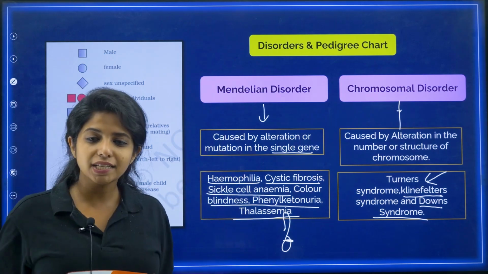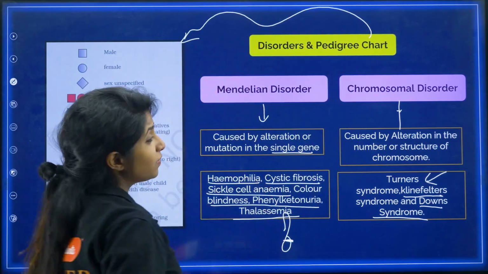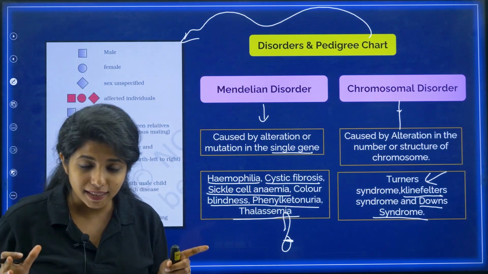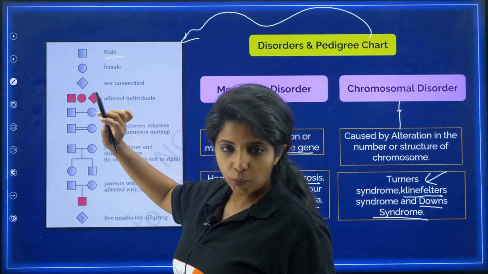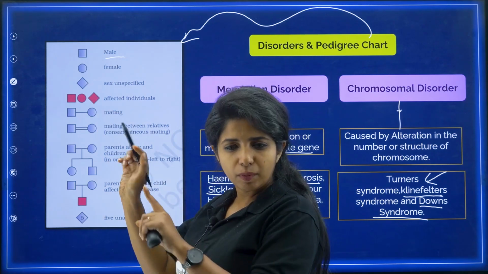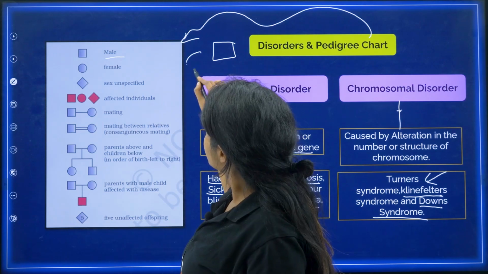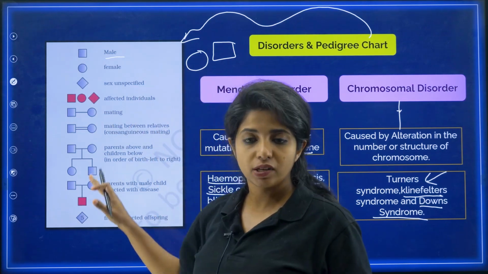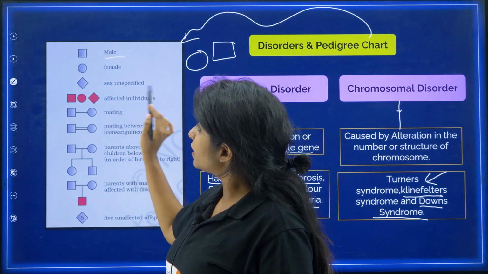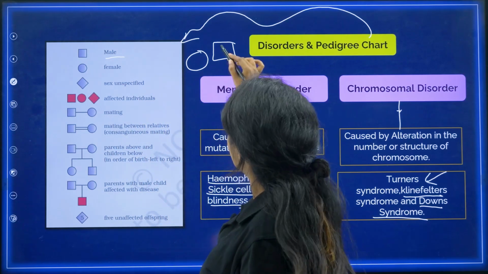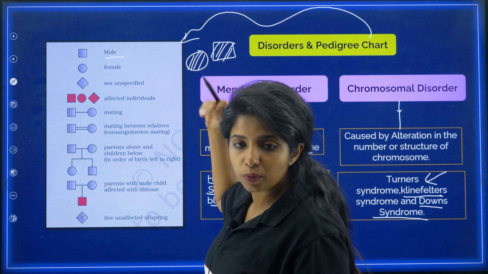Now, for understanding the diseases, you have something that is known as pedigree chart. And for understanding pedigree chart, you should know the basics. Whenever you want to represent a male, you represent it by a square, which is unshaded, not colored, a plain square. For female, it is a round circle. For sex that is unspecified, when you do not know the sex of the organism, it will be like this. For affected individuals, if it is shaded like this, that means this male is affected. If it's like this, then the female is affected.